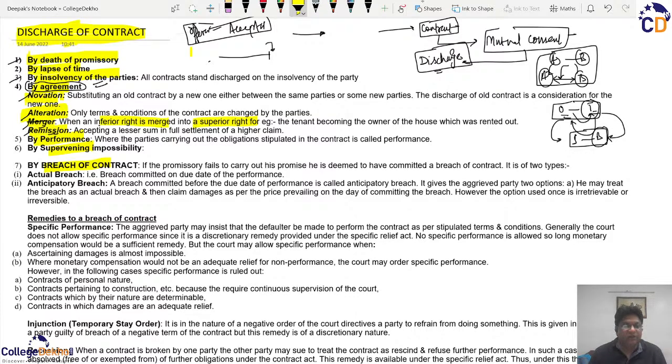So in this way, parties on mutual terms agree and are discharged from their obligations under the old contract or the old clauses. Then the fifth case of discharge is one of the most logical ones, that what they entered into at the time of contract has been fully worked for.